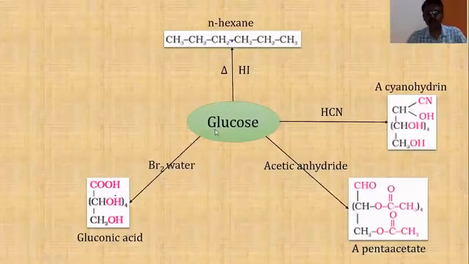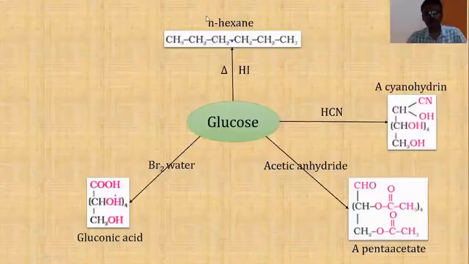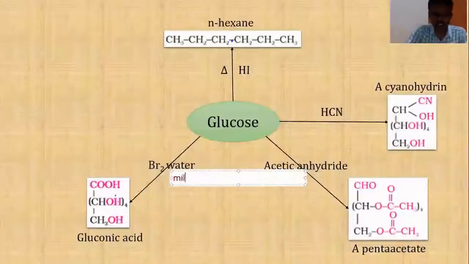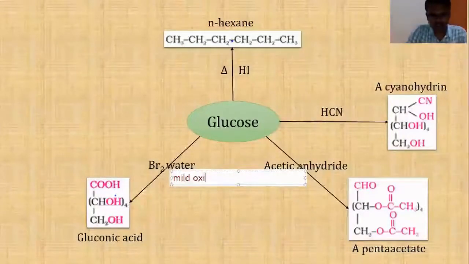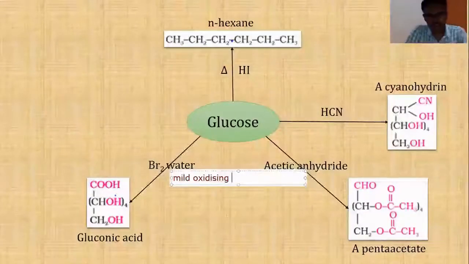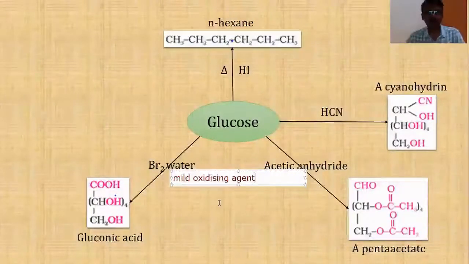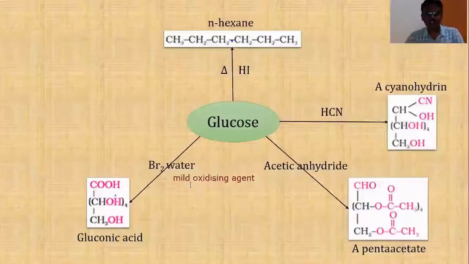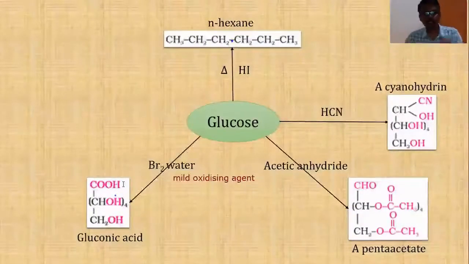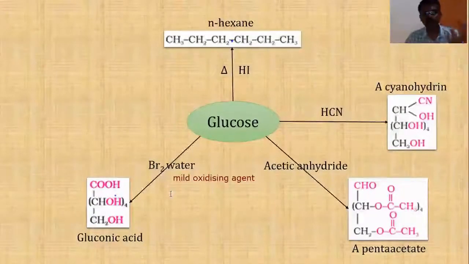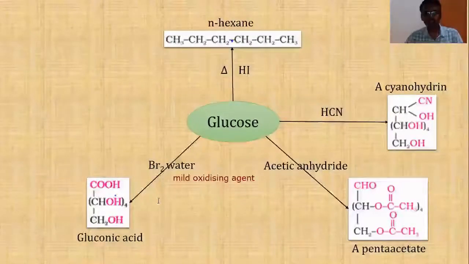Glucose, when it is reacted with bromine water, which is an oxidizing agent. Bromine water is a mild oxidizing agent. It can only oxidize the aldehyde group into carboxylic acid. It cannot oxidize the alcoholic group into carboxylic acid.